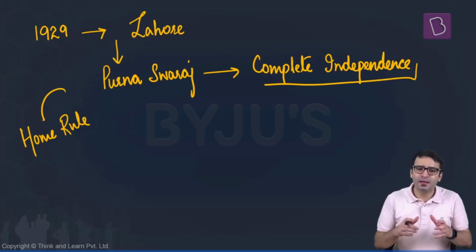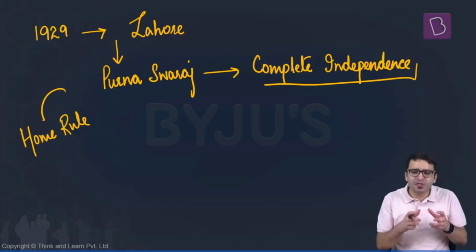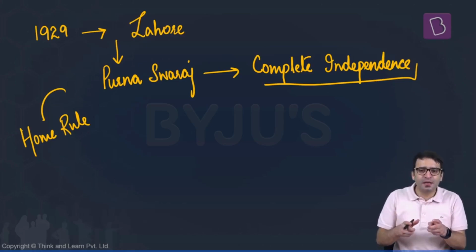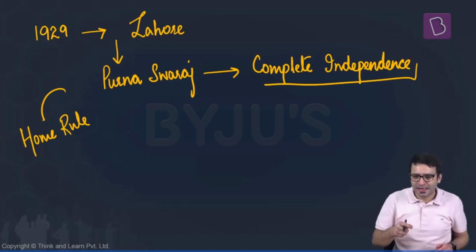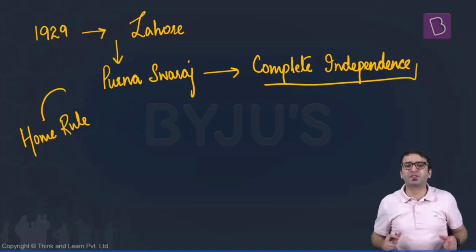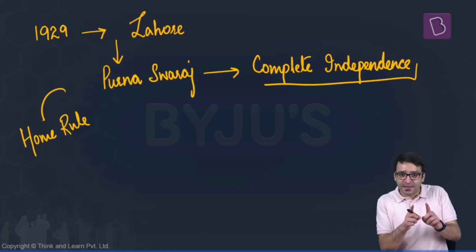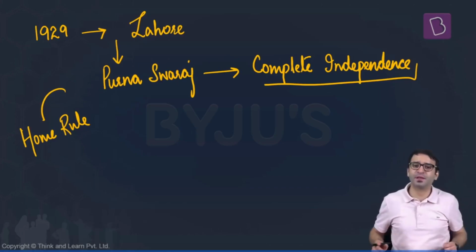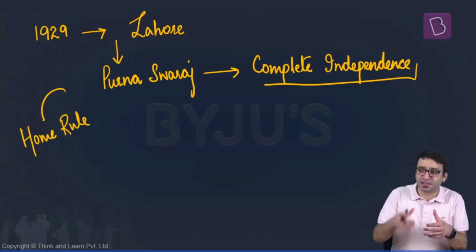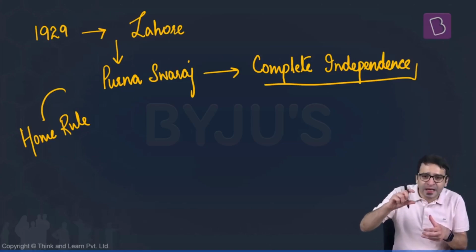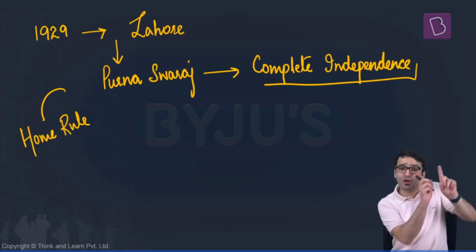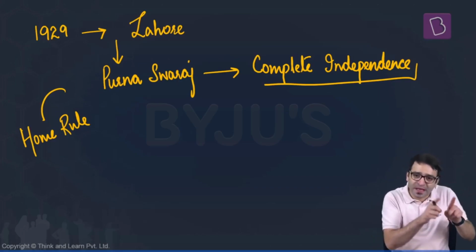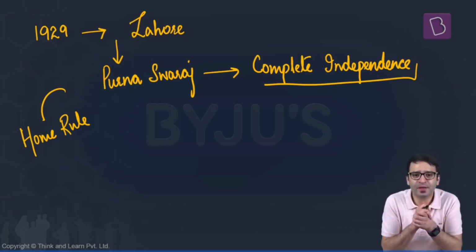And what is this home rule? Lokmanya Tilak was asking that let Indians be allowed to vote and elect their representatives to the legislatures. And let Indians legislate. Let Indians make laws for the people of this country. But ultimate sovereignty will lie with the British Crown. Right now, who is the head of the Indian state? The President of India. The early leaders of the Indian National Congress were saying that the head of the Indian state will still be the Queen of England. But Indians should be capable of making laws for themselves.